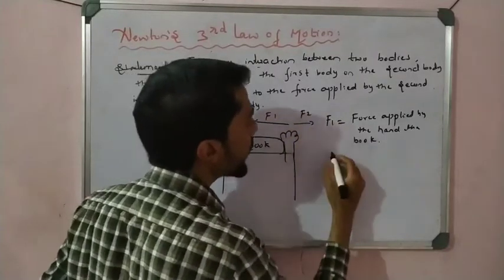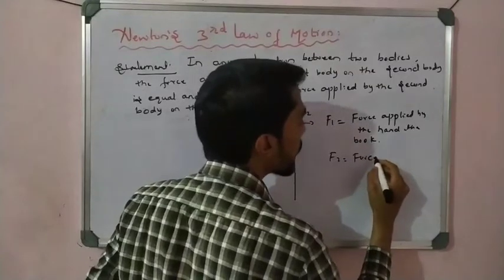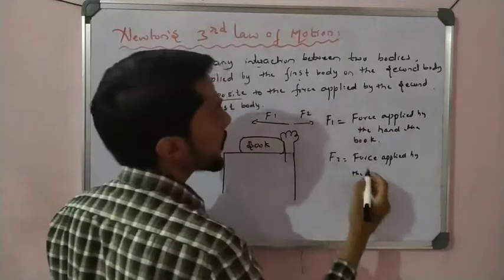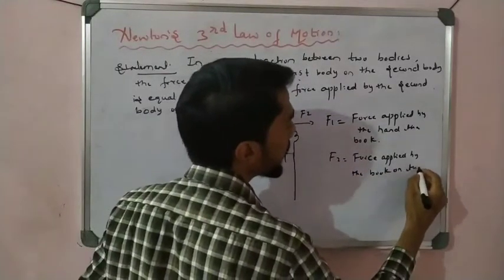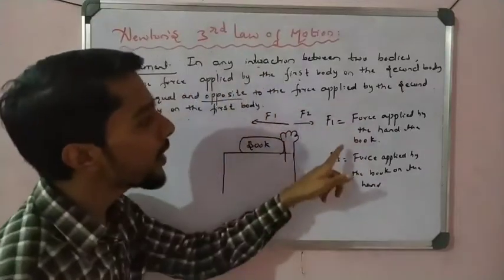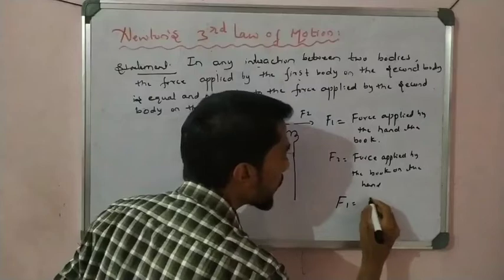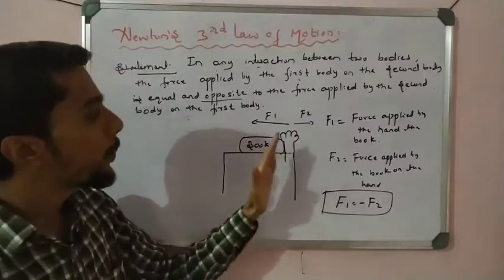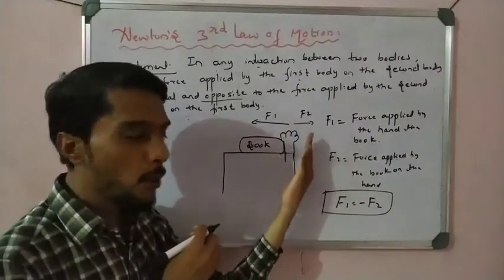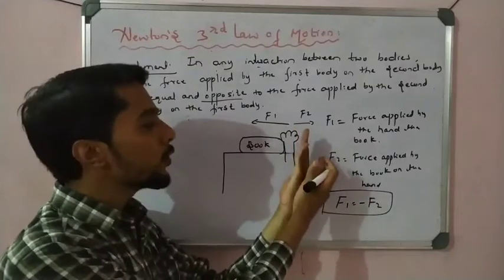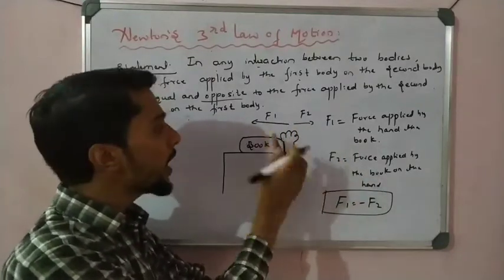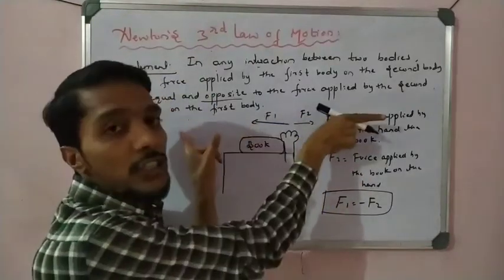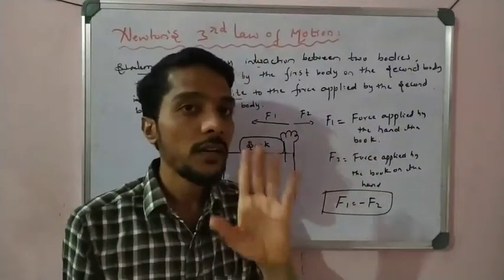That is F2. So what is F2 here? That is the force applied by the book on the hand. So we know that by Newton's third law, these two forces are equal but in opposite direction. So you have to remember, whenever a person pushes a book with the hand, the pushing force on the book is F1, and at the same time the book also pushes back on the hand, that is F2. These are opposite in direction but equal in magnitude. That is the second example, right?